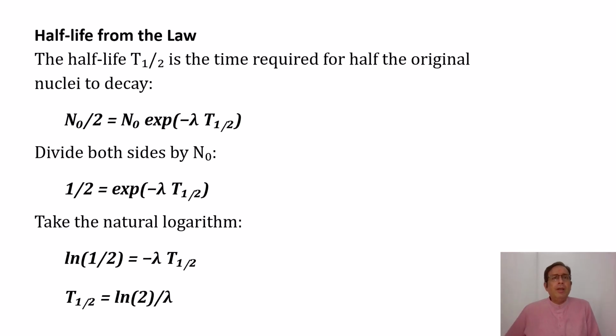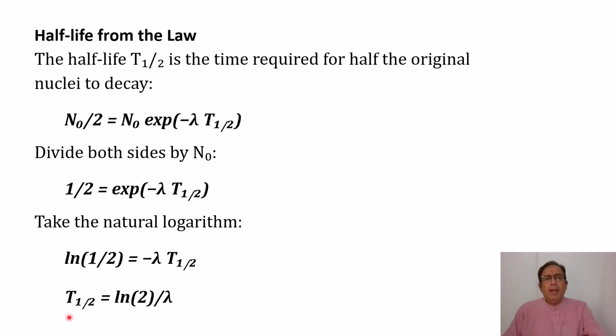The half-life, from the law, you can see is basically the time in which the number of nuclei become half. So N naught by 2 would be given by N naught exponential minus lambda into t half. Dividing both sides by N naught, we get half is equal to exponential minus lambda t half. Taking the natural logarithm, we get logarithm of half is equal to minus lambda t half.